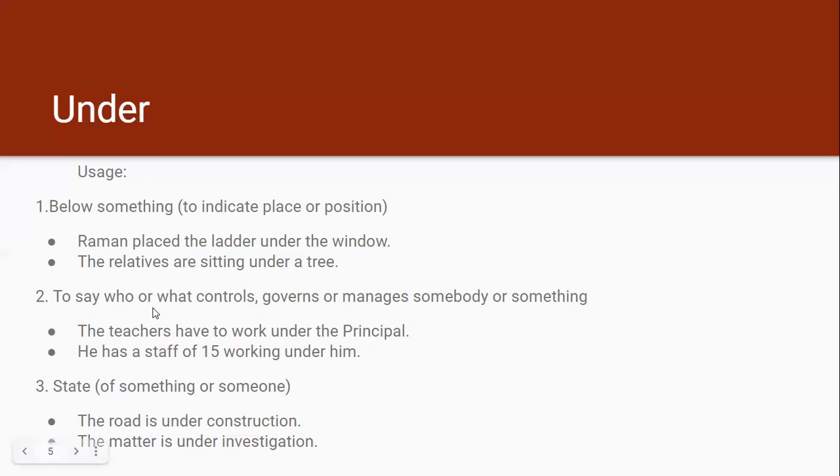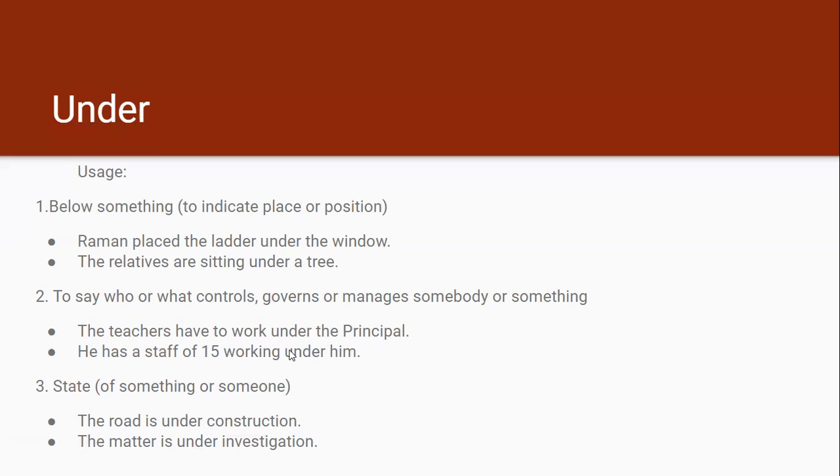Under is also used to say who or what controls, governs, or manages somebody or something. So it tells us about the governing person or body. The teachers have to work under the principal. So who is the governing body? Who is the controlling authority? The principal. So principal is preceded by under. Under the principal.